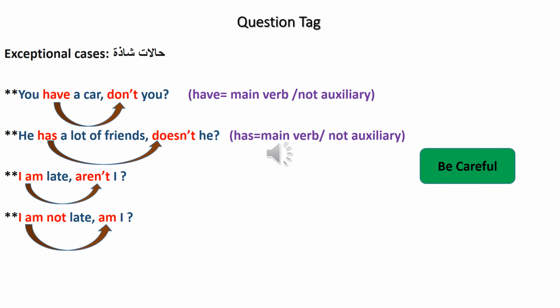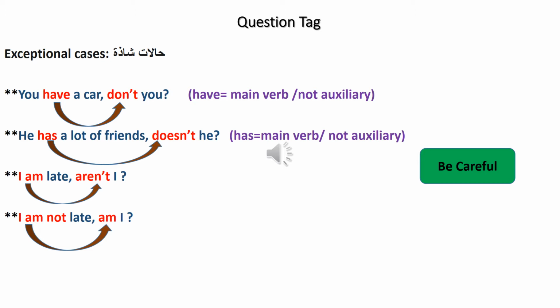Negative means we have negation, we have not. But if the statement is negative, it has negation or it has not, the question tag has to be positive without negation or without not.